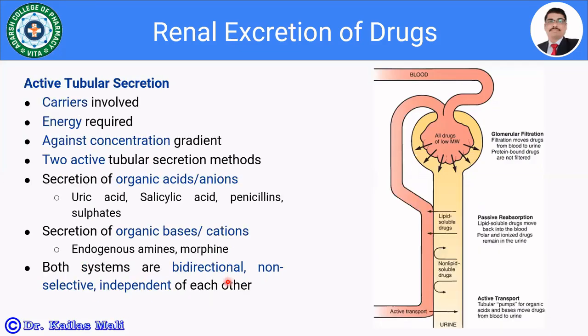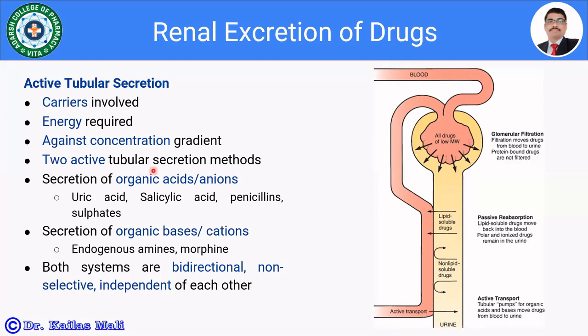Let us see the active tubular secretion. As here the carriers are involved in the process, energy is required. The process is saturable, and it is stopped by metabolic poison. It works against the concentration gradient, that is, the drug moves from lower to higher concentration.